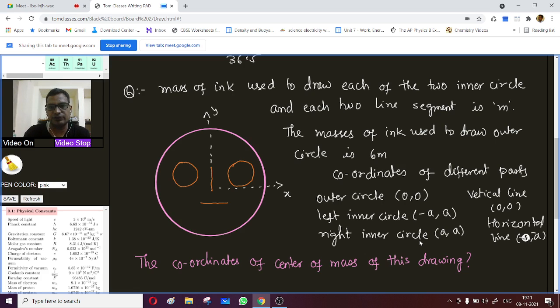The coordinates of the different parts of this drawing: outer circle is 0 comma 0, left inner circle is minus a comma a, right inner circle is a comma a, vertical line is 0 comma 0, and horizontal line is 0 comma minus a. The coordinates of the center of mass of this drawing is what?